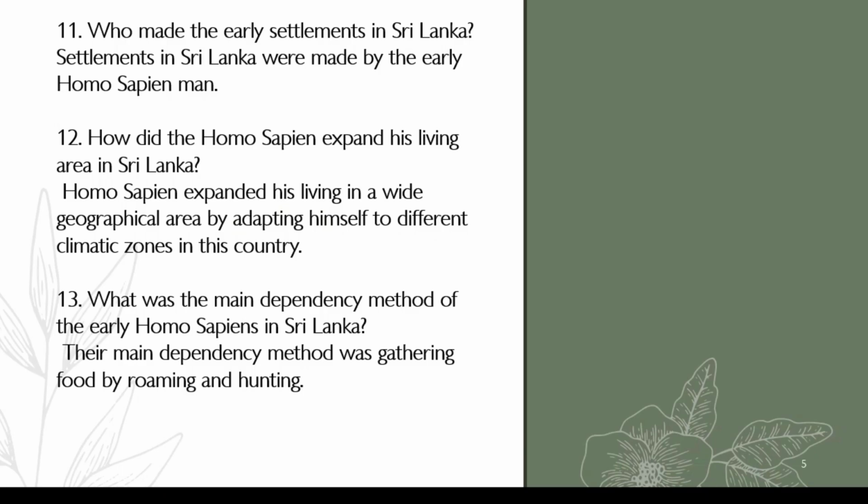How did the Homo sapien expand his living area in Sri Lanka? Homo sapien expanded his living in a wide geographical area by adapting himself to different climatic zones in this country. What was the main dependency method of the early Homo sapiens in Sri Lanka? Their main dependency method was gathering food by roaming and hunting.